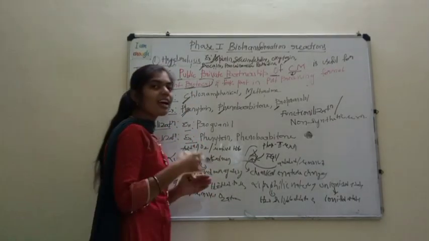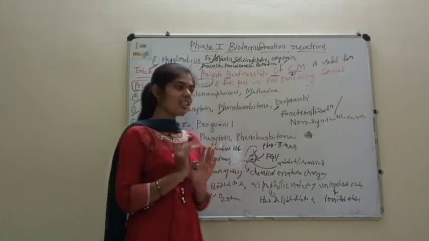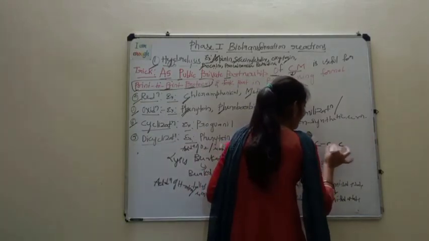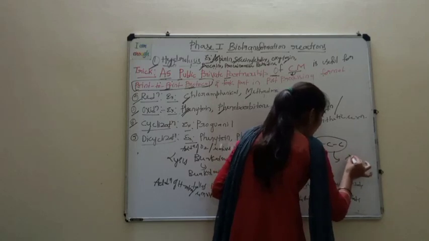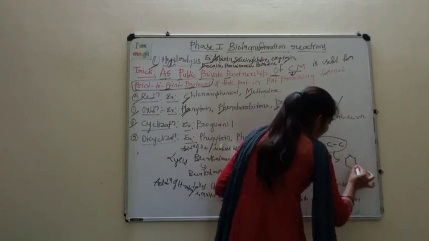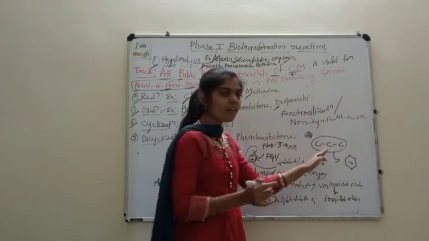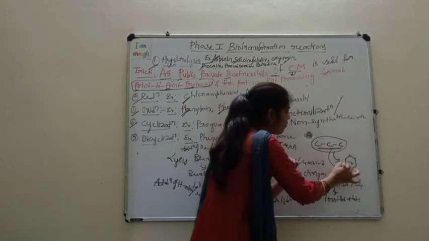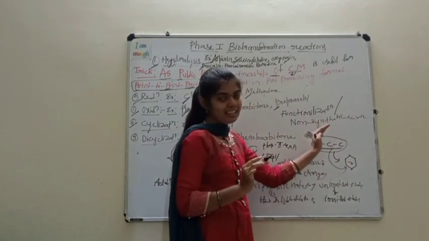Cyclization means conversion of a straight chain compound into a ring structure. For example, this is a straight chain compound, and this straight chain compound is converted into a ring structure. This is the meaning of cyclization.